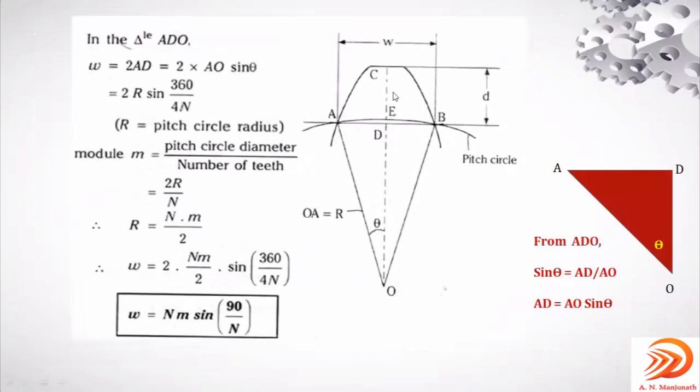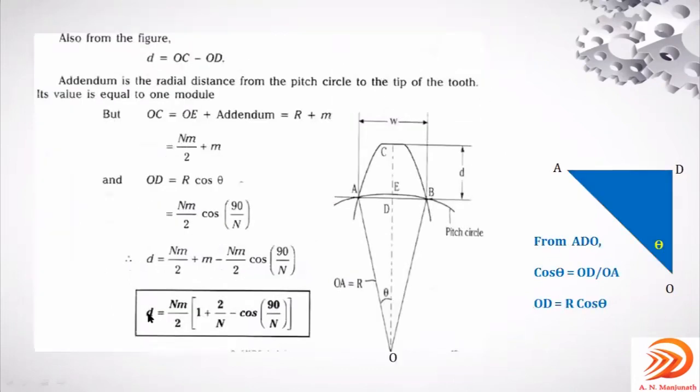W is the chordal thickness, the width of it. Then you can get the chordal addendum, the small d. This is the first method of inspecting one element of the gear, the thickness of the tooth.